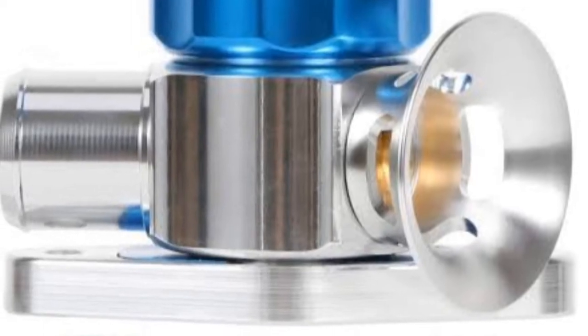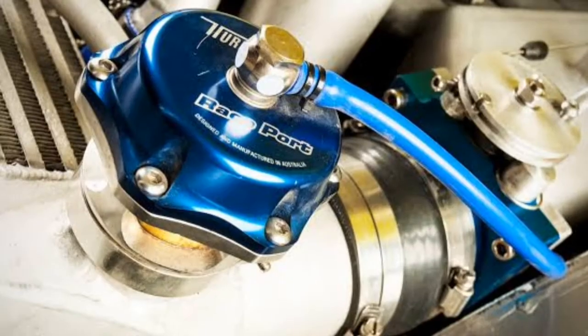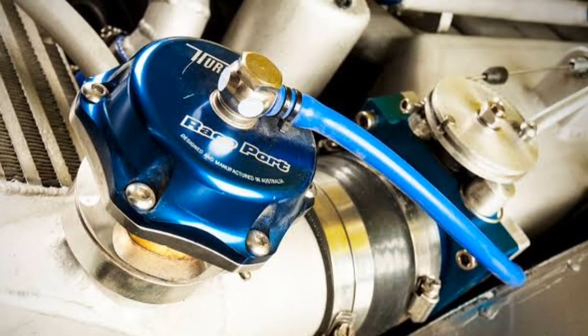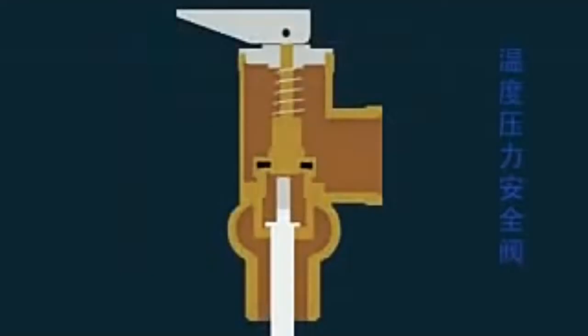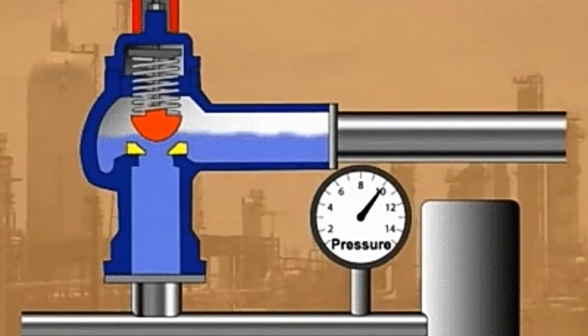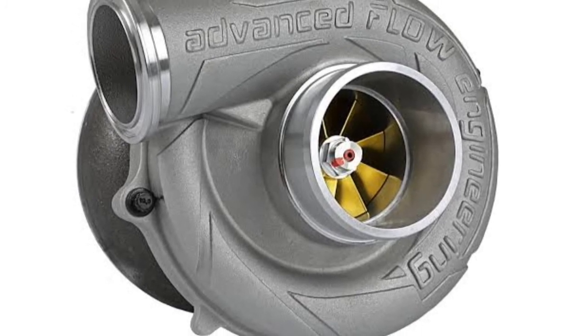This is the reason why we are using a blow-off valve in the intake plenum of a forced induction system. The blow-off valve is nothing but a pressure relief valve. It works in the same way. When the pressure rises, it will compress a spring and make a way to the atmosphere to escape. So the blow-off valve helps the engine to protect the compressor from damaging due to the back pressure created due to the surging effect in the intake plenum. This is how a blow-off valve in a forced induction internal combustion engine works.